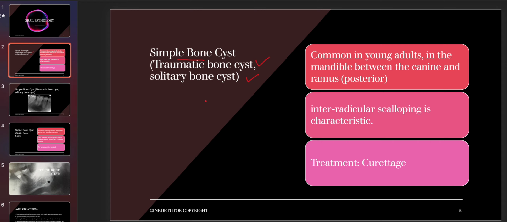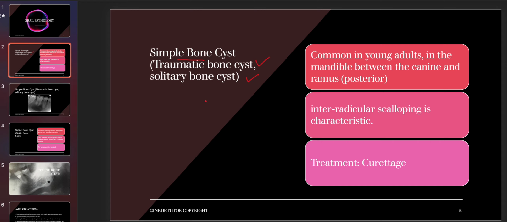Now, what is simple bone cyst? It is a pseudocyst, as I've already mentioned in my last two videos as well. Pseudo bone cysts are basically fake cysts, meaning they are not lined by epithelium. The same goes for simple bone cyst. It is an asymptomatic intraosseous empty cavity.